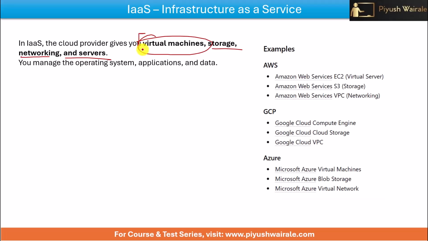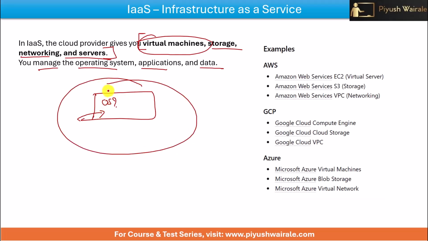So they are providing you a complete infrastructure here, you can see. So you manage the operating system, applications, and data. So I will take a compute engine from the cloud providers. Now I will decide which operating system I am going to install here, Linux or Windows, right? What database I am going to use, PostgreSQL or MySQL, right? So all this thing is basically we have to decide in the case of infrastructure as a service.